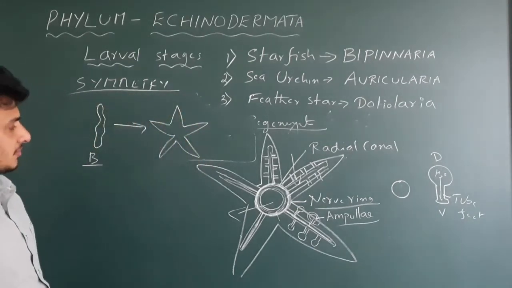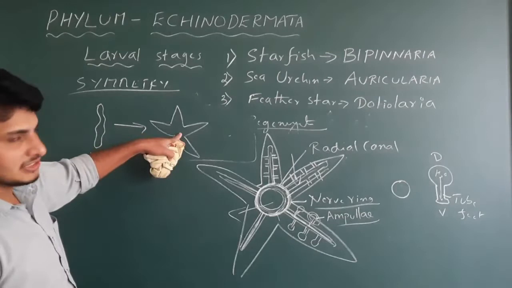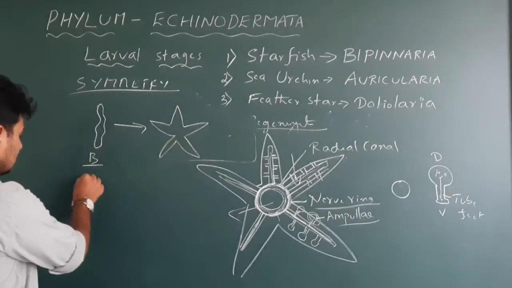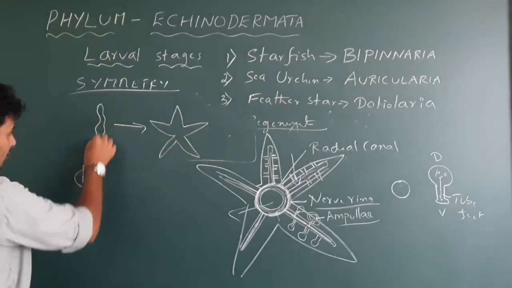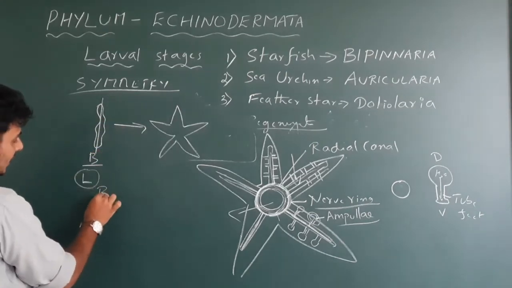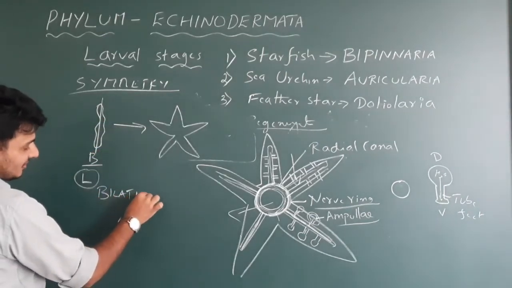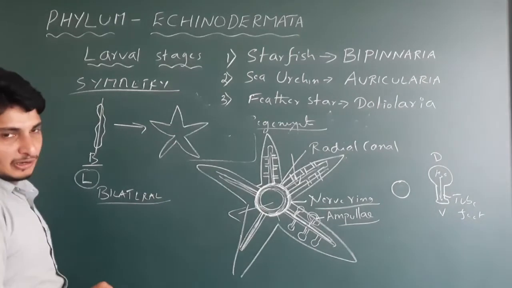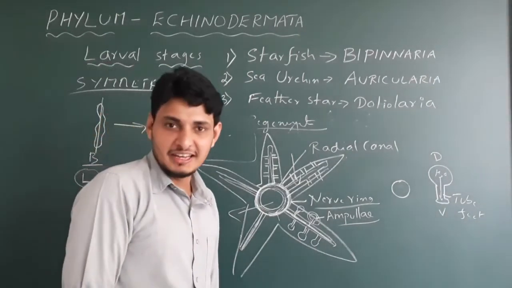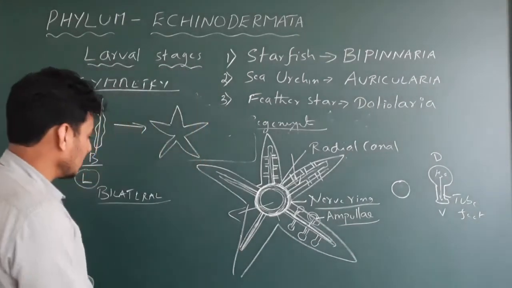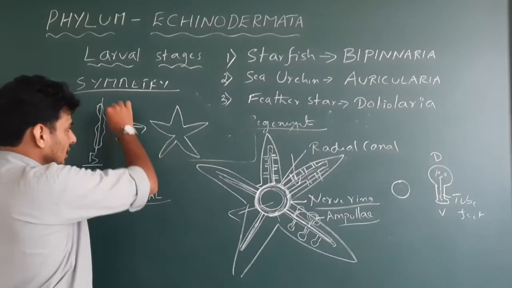As they mature, they will be like this. That is, you are not changing their entire symmetry. So in the larval stage, in echinoderms, the larva shows bilateral symmetry. Yes, this is very important. You will not see the same character in all other phyla. Got it? Only in echinoderms, particularly in starfish, bilateral symmetry in the larval stage.